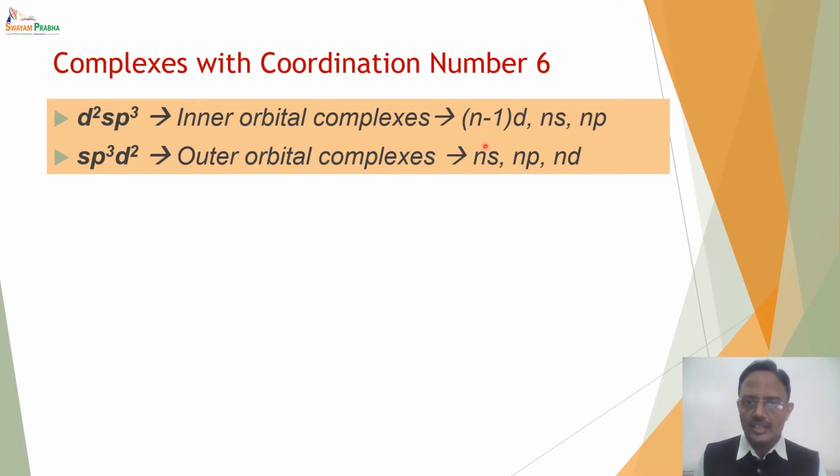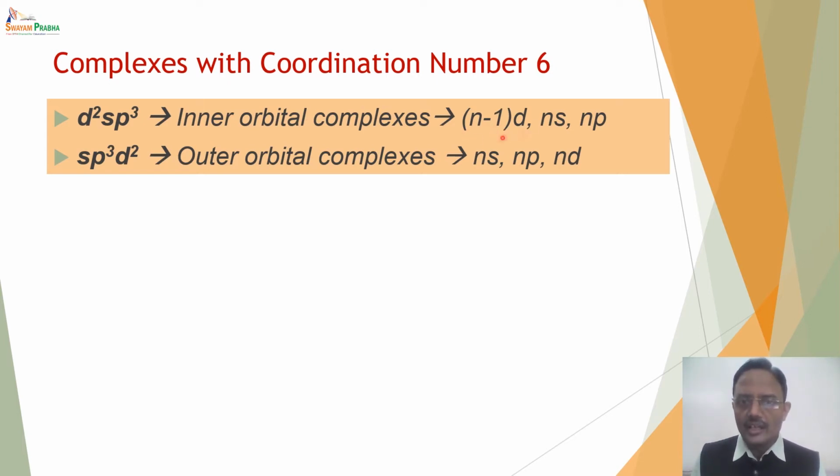Which inner d orbitals? We know that the transition metals have an outer configuration of (n-1)d, ns and np. Generally this ns and np are vacant, while (n-1)d are partially filled in most of the transition metal ions.